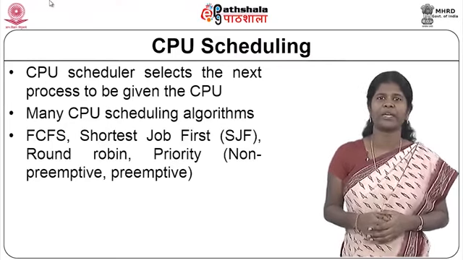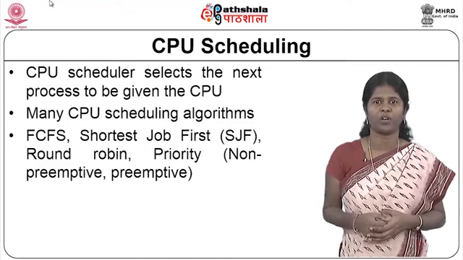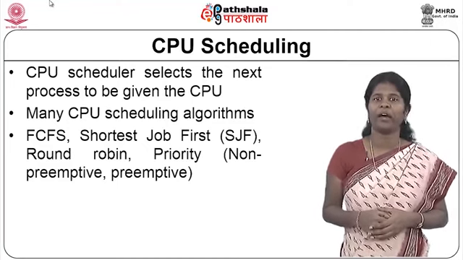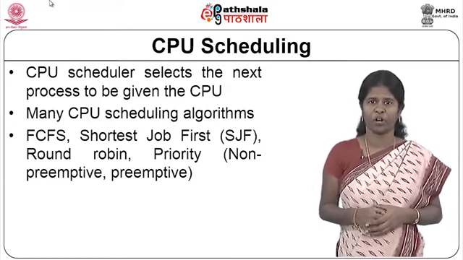And this priority scheduling can be preemptive or non-preemptive, and even SJF could be preemptive or non-preemptive.